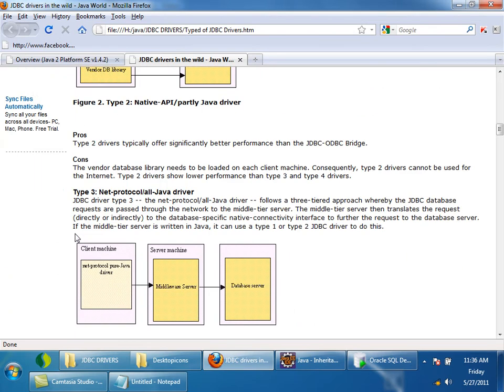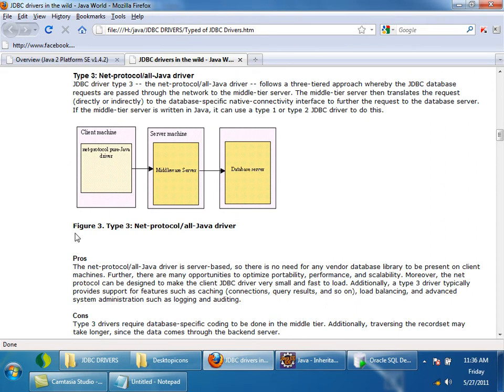Now, coming to type 3. See here, this is a client machine and this is a server machine. On the client machine, there is no need of the vendor library to be present. But you require an intermediate server. Your client will not directly talk to a database server.